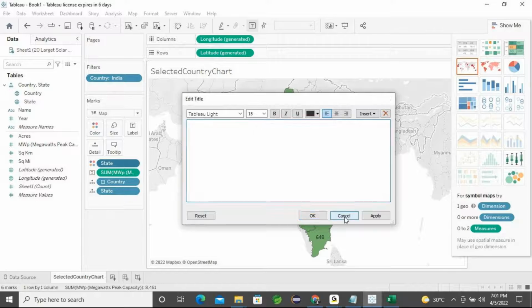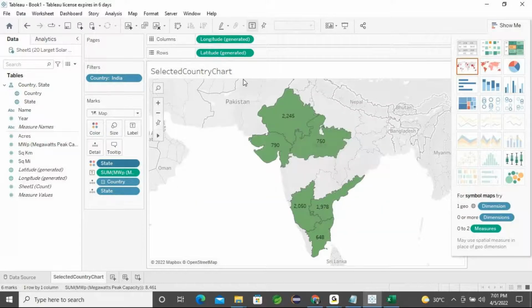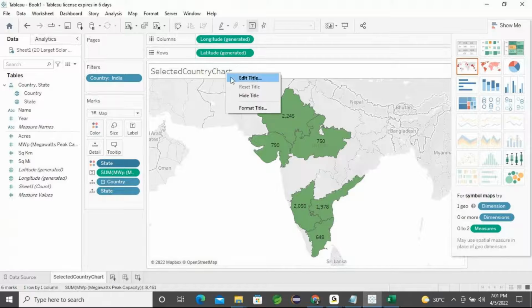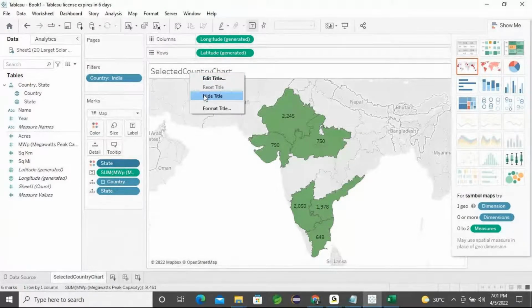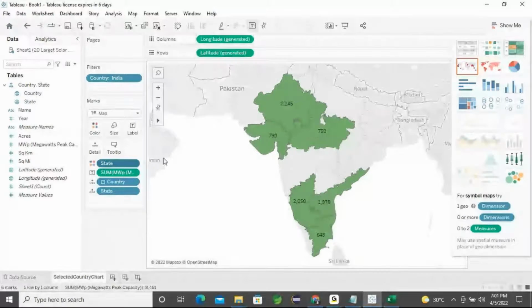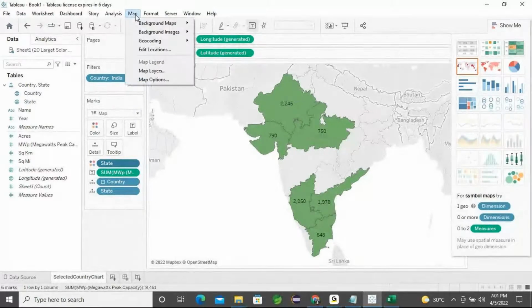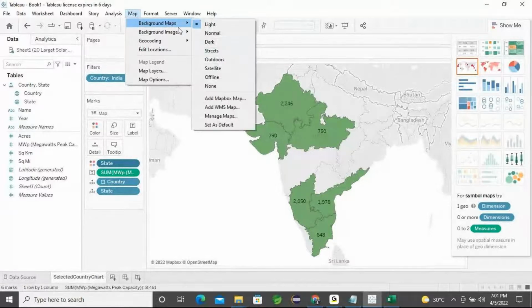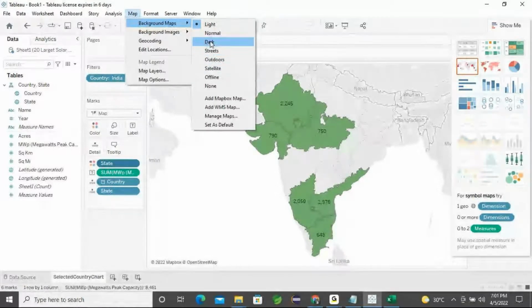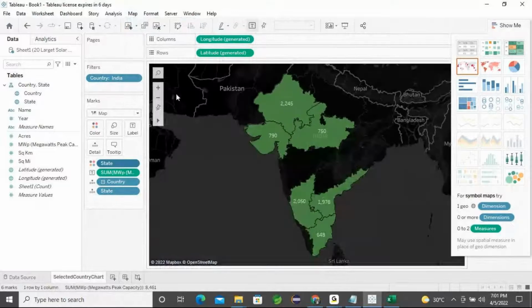So better I click the cancel button. I can hide the title, since the title isn't required. Then for the map background, I can go for a little dark one. So much better. Okay, fine.